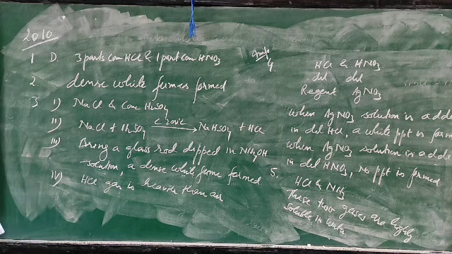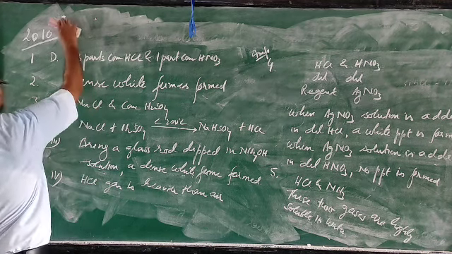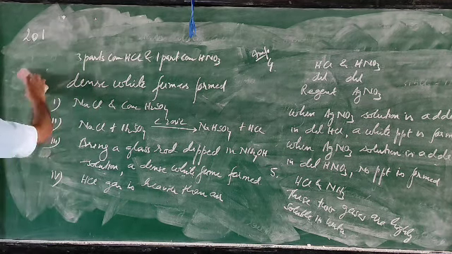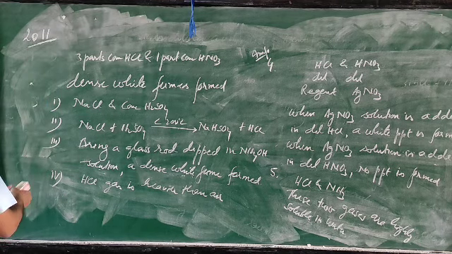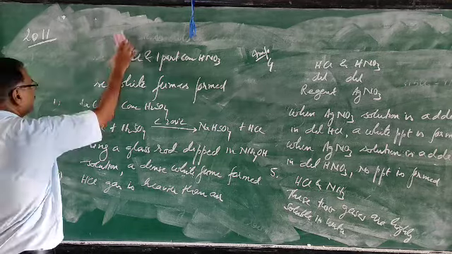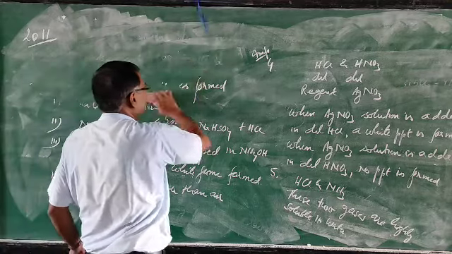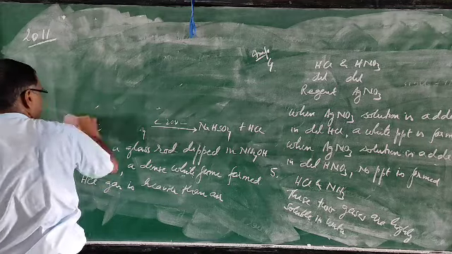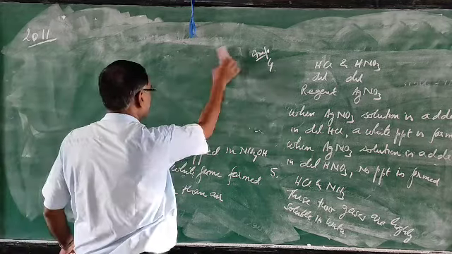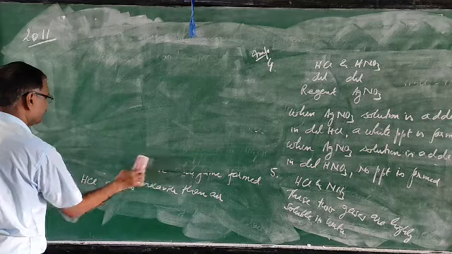Now we are going to take 2011, the board questions of 2011. Just go through and read the questions.